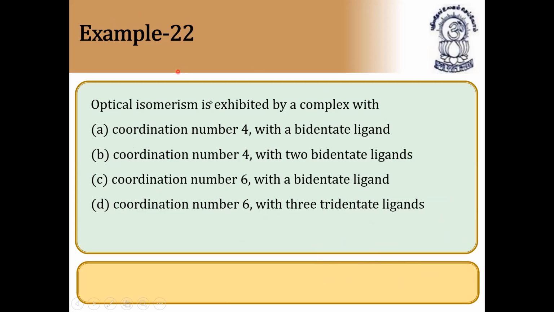Optical isomerism is exhibited by a complex with coordination number 4 with a bidentate ligand, coordination number 4 with two bidentate ligands, coordination number 6 with a bidentate ligand, or coordination number 6 with three tridentate ligands. It is simple: at least one bidentate ligand should be there. Straight away you can say coordination number 6 with a bidentate ligand, because the others will not exhibit optical isomerism. So the answer is the third option.